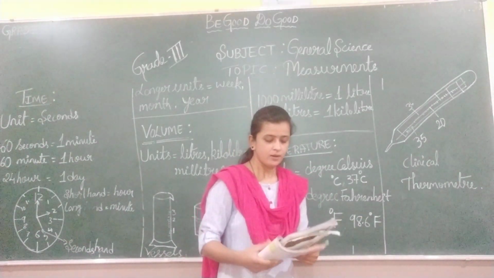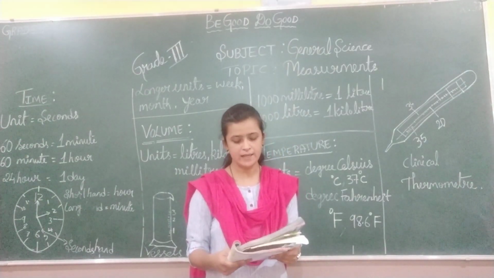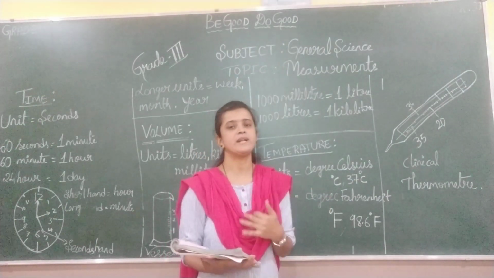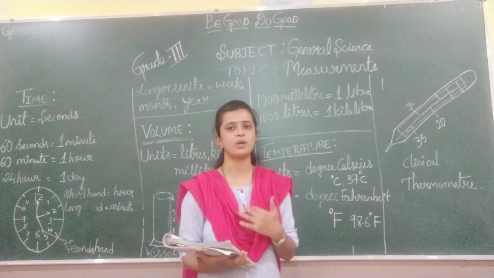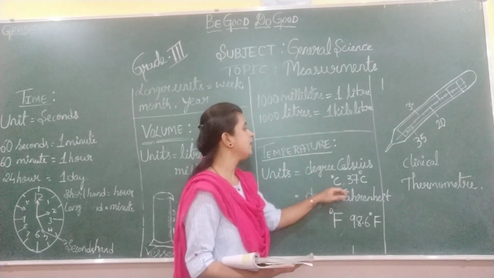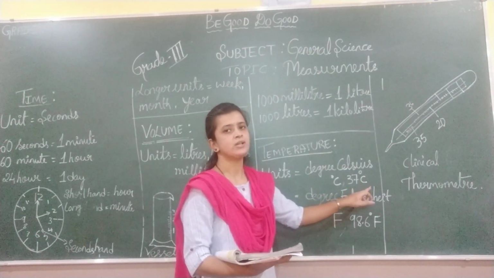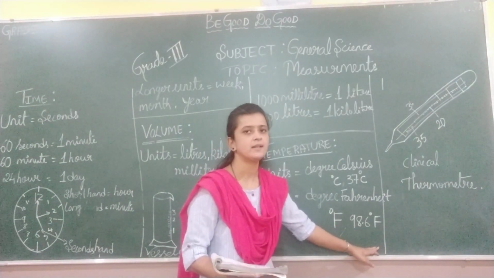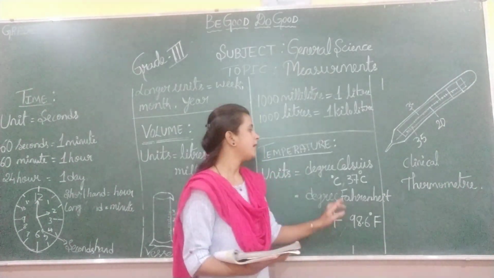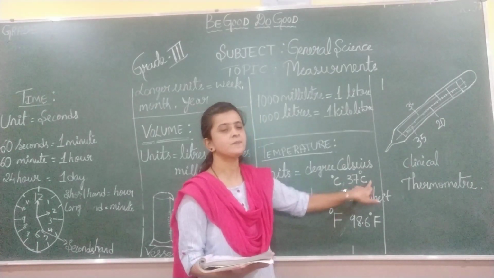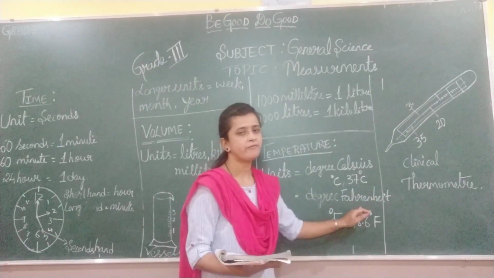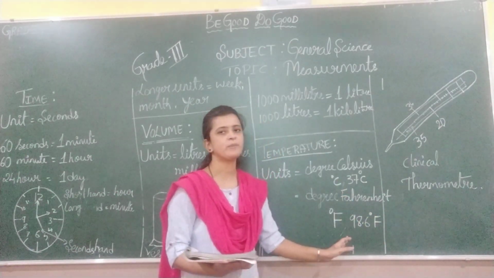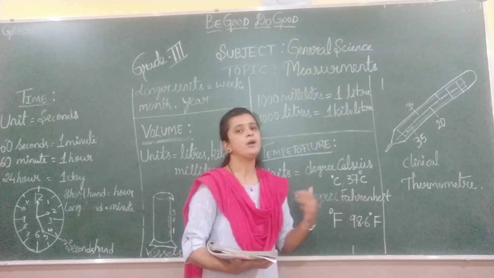The temperature of the normal body is 37 degrees Celsius. A normal human being's body temperature is about 37 degree Celsius, or it is 98.6 degree Fahrenheit. If you measure in degree Celsius, it is 37 degree Celsius. If you measure it in Fahrenheit, it is 98.6 degree Fahrenheit. These are the temperatures of the human body.